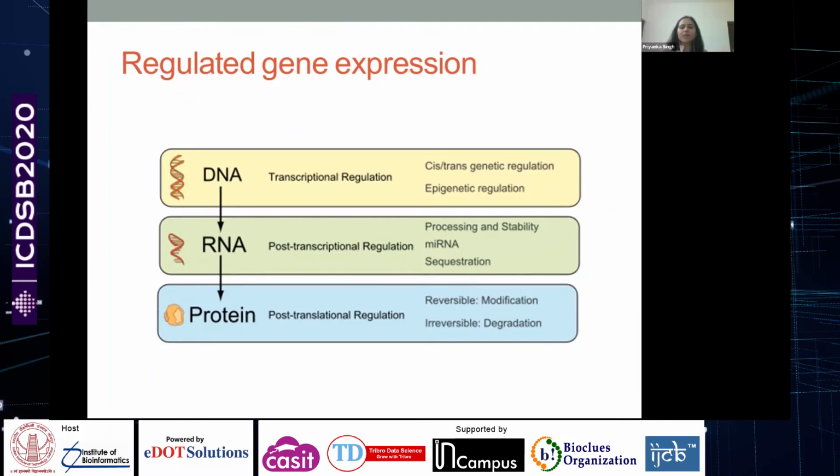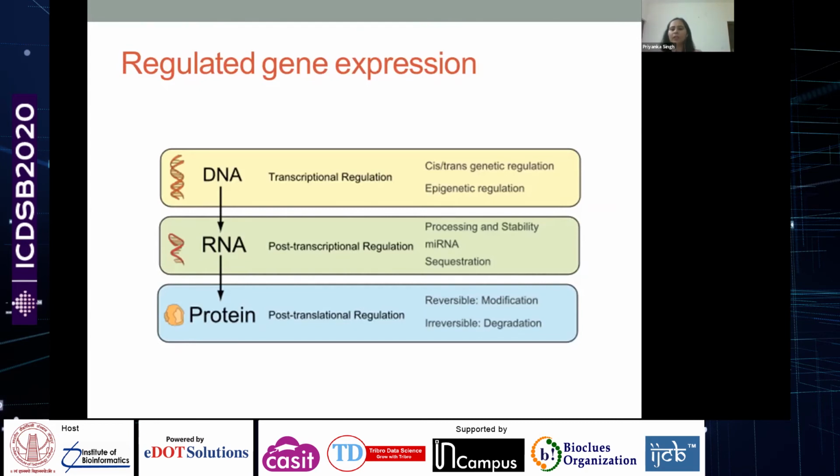So the splicing of this intron, the way it is spliced, will also affect the way by which the gene is expressed. This mRNA is supposed to be matured by the processing events. So the processing and stability of this RNA. The regulatory RNAs, microRNAs, basically are regulatory RNAs. These are also RNA molecules.